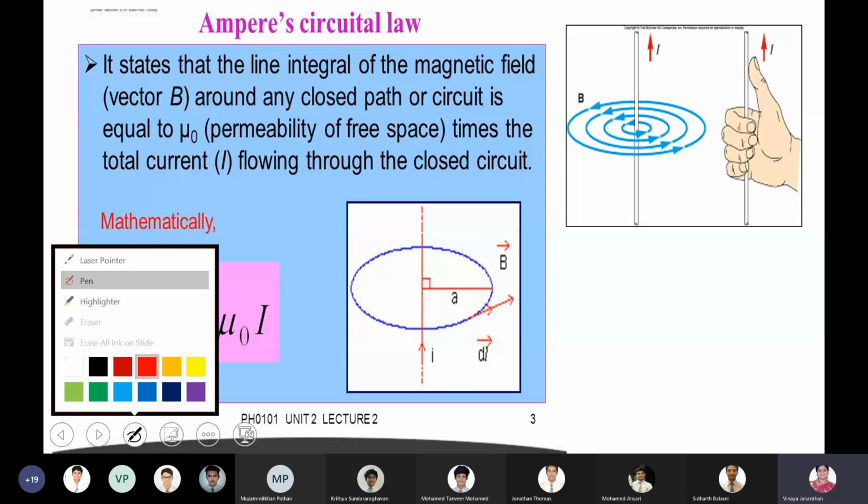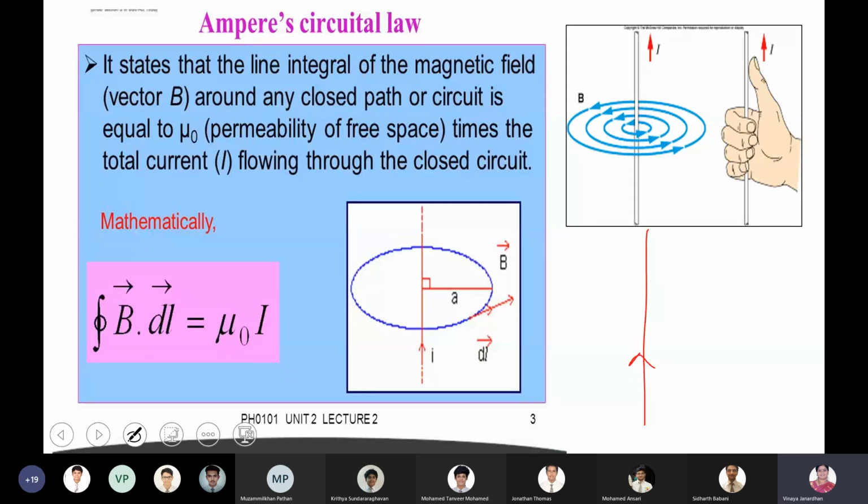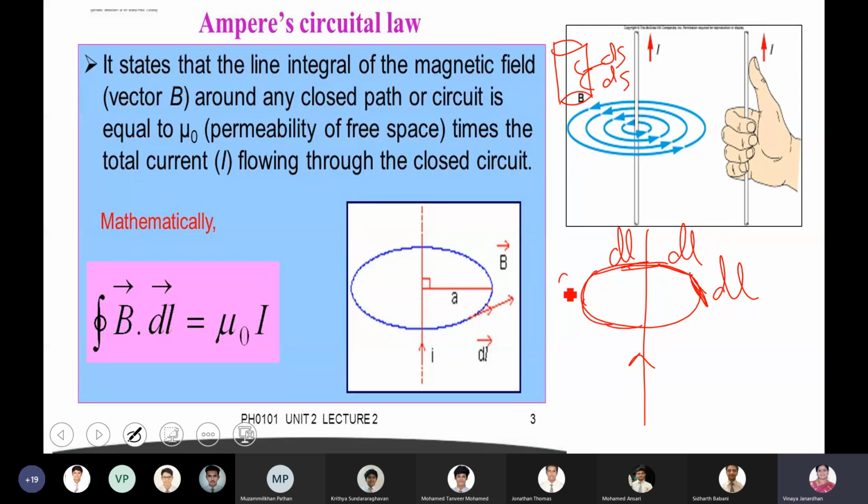Now, what are you going to do in Ampere's circuital law? You have constructed an imaginary Amperian loop. Now you are going to divide this loop into a number of smaller elements dl. Boys, understand this. In Gaussian theorem, you divided the entire surface into a number of smaller surfaces ds. Same way, here you are going to divide the loop into a number of smaller elements dl.